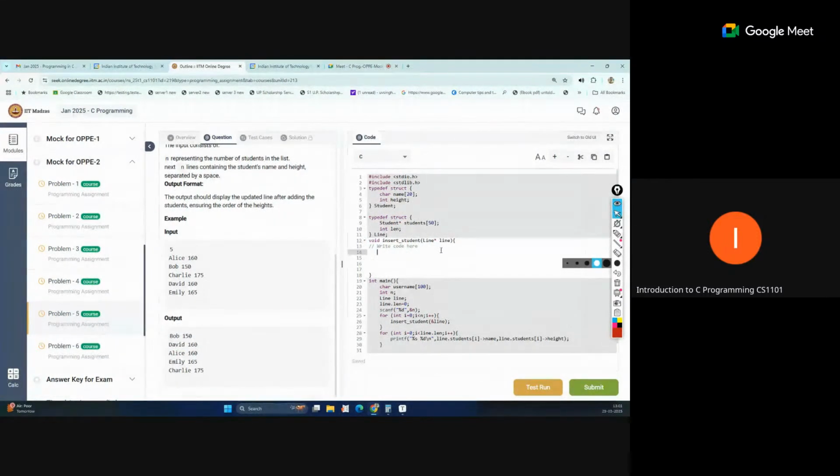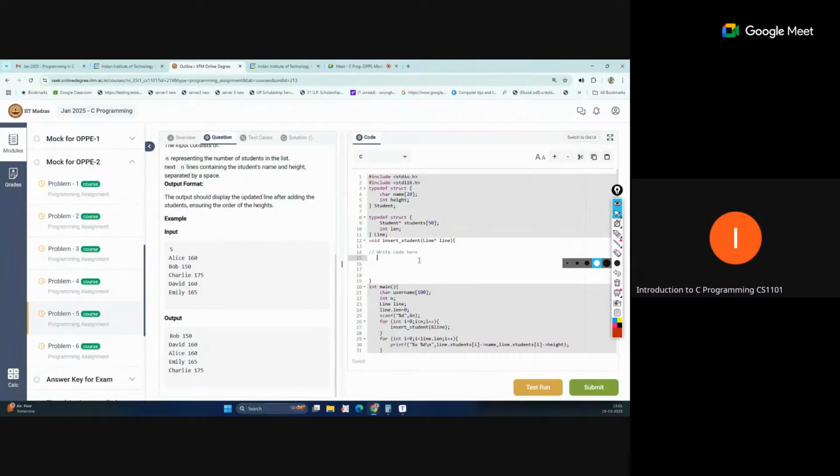So we can complete this function, that is insert student line. This is the object line pointer we are getting. After that, this question is based on the structure and also the structure pointer and dynamic memory allocation. This mock is really difficult, so the level of the real exam will definitely not be the same as these questions. So don't worry about the difficulty level of this mock.